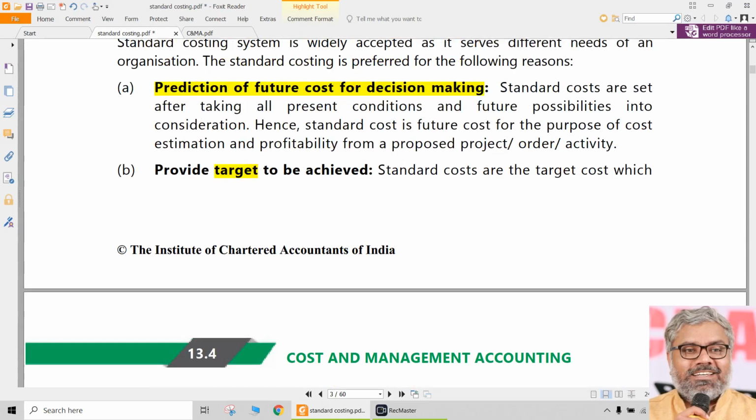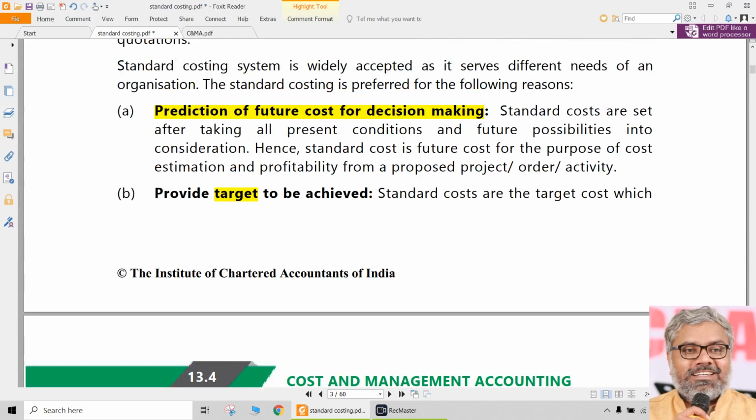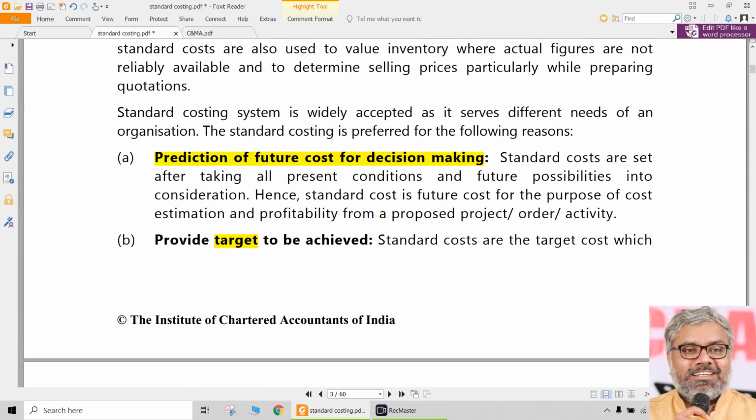So the people who are working, they will not just work blindly, right? They have to know what they are working for, what is their target. So that target is set by standards. That is a very motivational factor also, because when there is a certain standard to be achieved, naturally the performance of the people will be better. When the standard itself is not there, target itself is not there, they go on doing their work blindly without knowing where they are going, why they are going, and what is the output that they have to actually achieve, then naturally it will be a very unplanned journey.